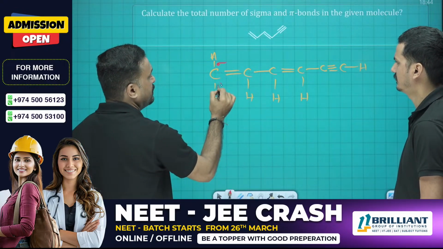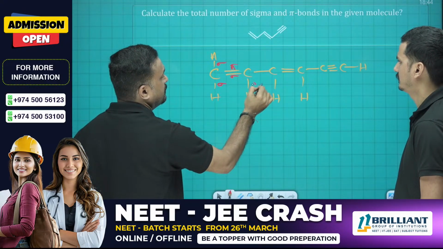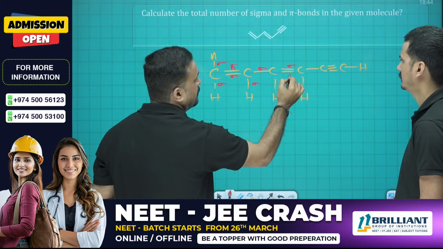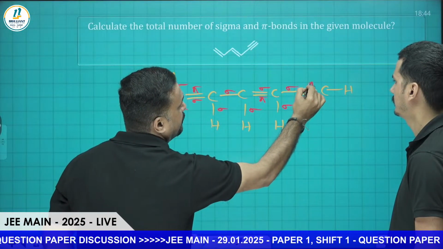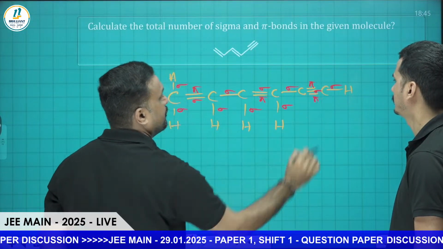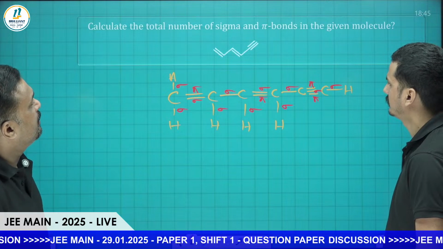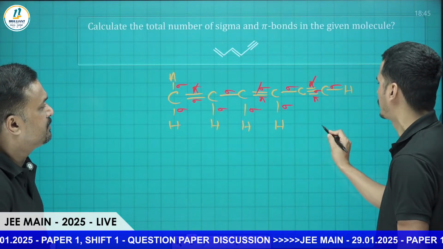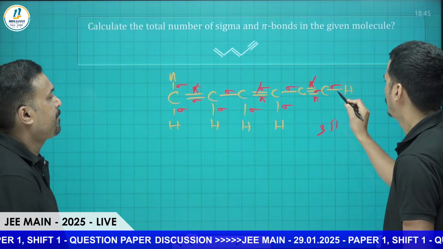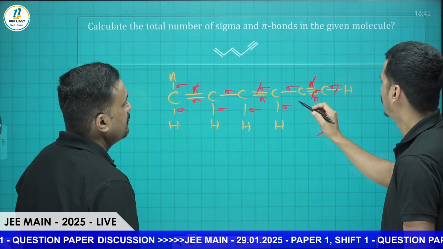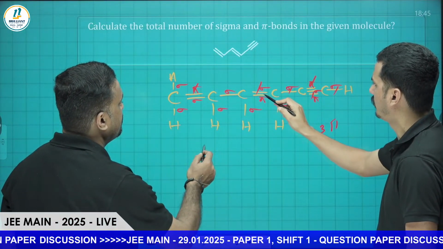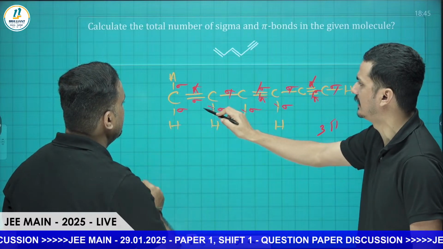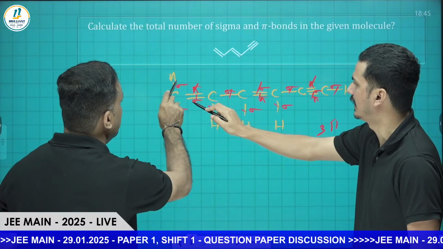Pi bond. So sigma, sigma, sigma, pi, sigma, sigma, sigma, sigma, pi, sigma, sigma, pi, pi, pi, pi, sigma, sigma. So total number of pi bonds: 1, 2 and 3. Three pi bonds are there. Then how many sigmas? 1, 2, 3, 4, 5, 6, 7, 8, 9, 10, 11.